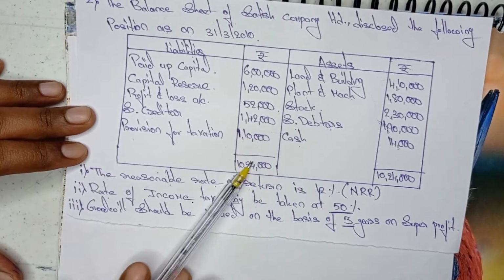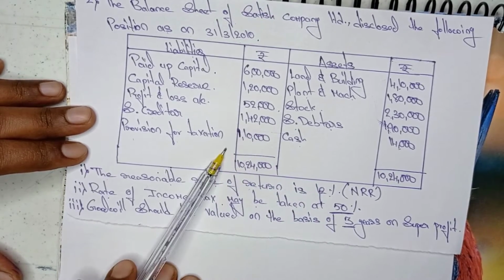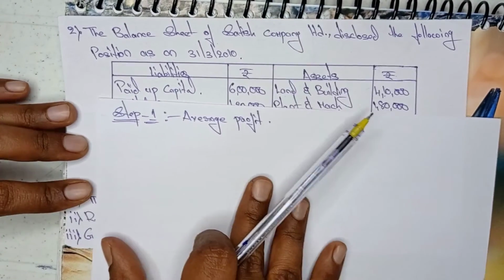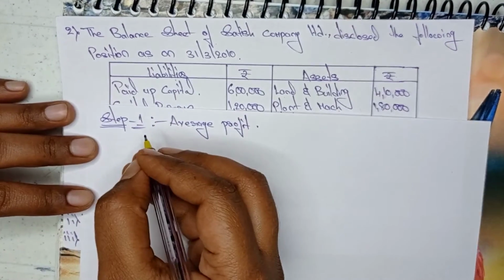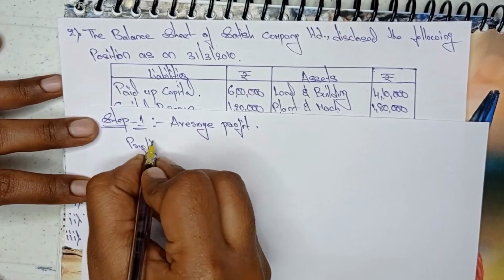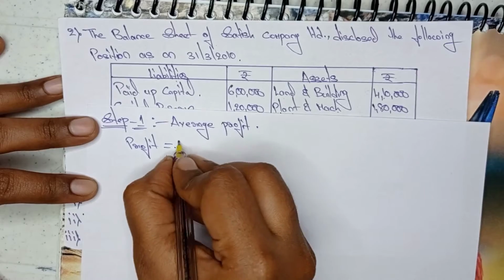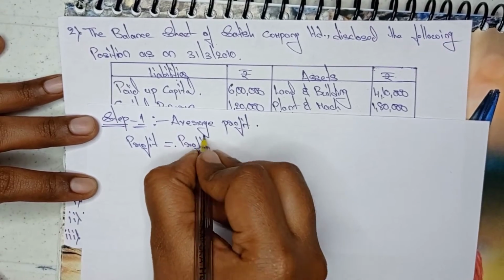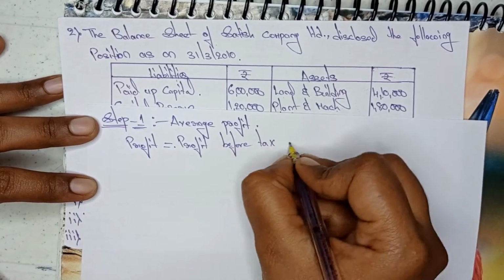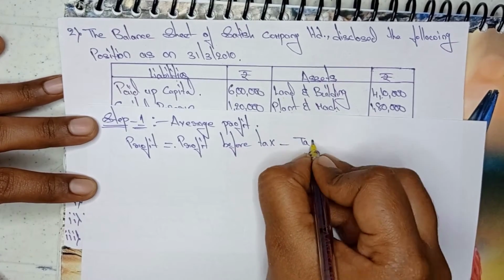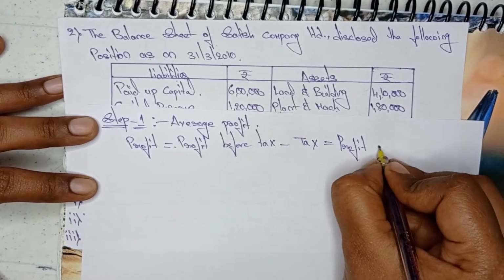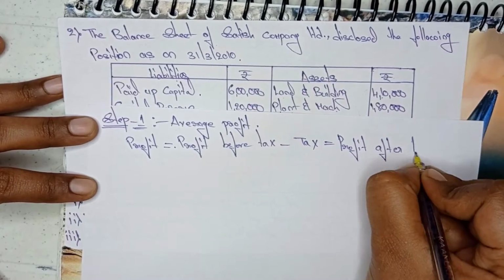In that case, how do we find the average profit? There is a formula for this as well. What is that formula? Profit before tax minus tax is equal to profit after tax.